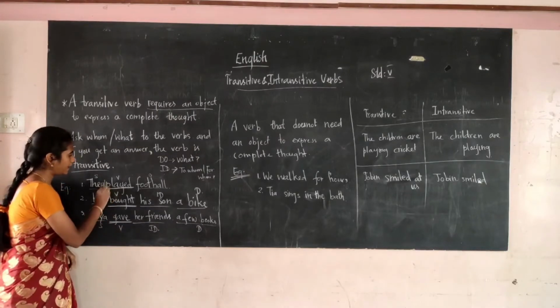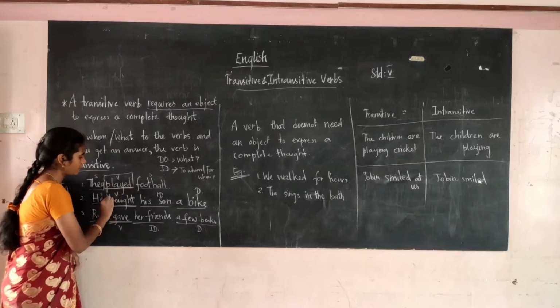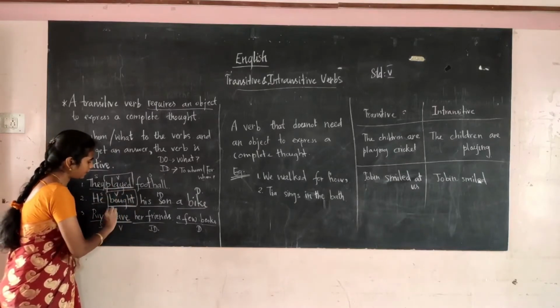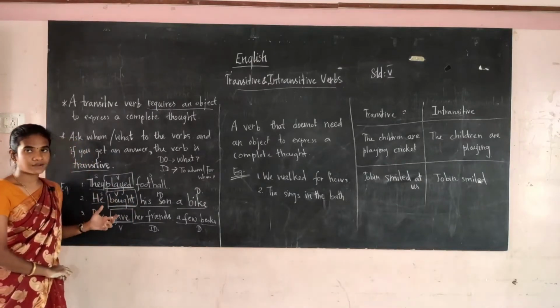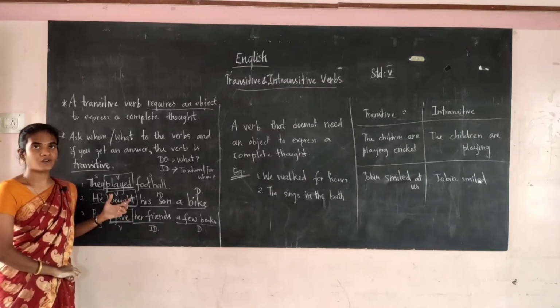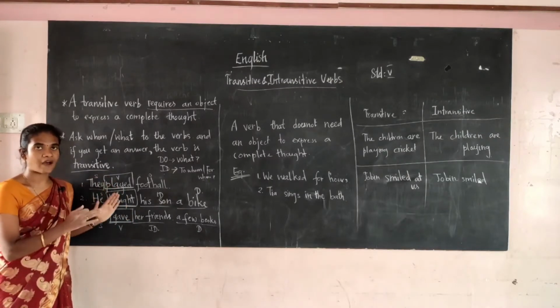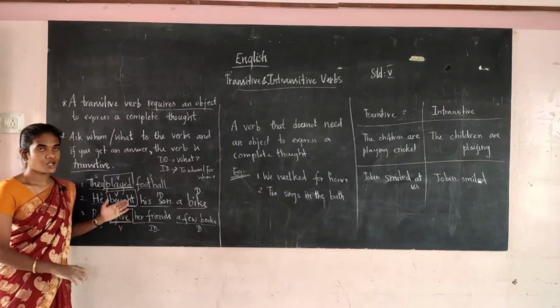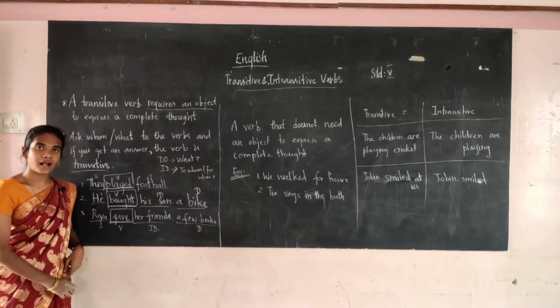Played, bought, gave are the transitive verbs. These verbs require an object. You should have an object to complete the meaning. So we call these verbs transitive verbs.